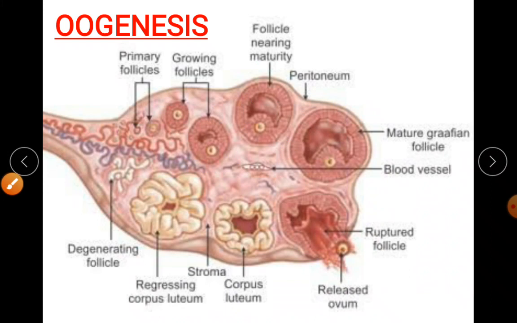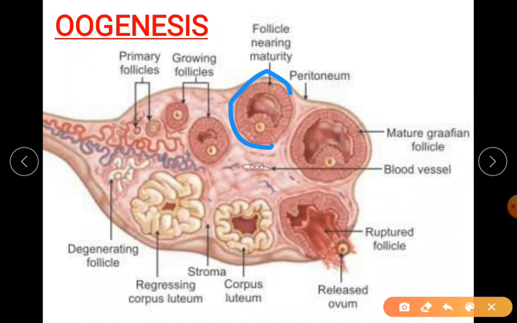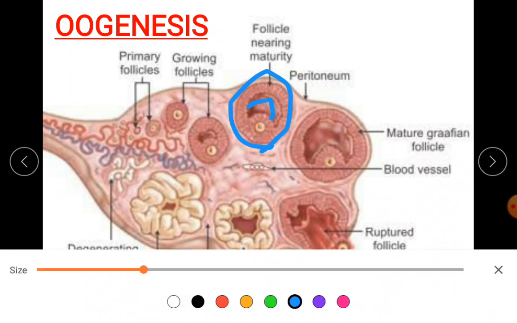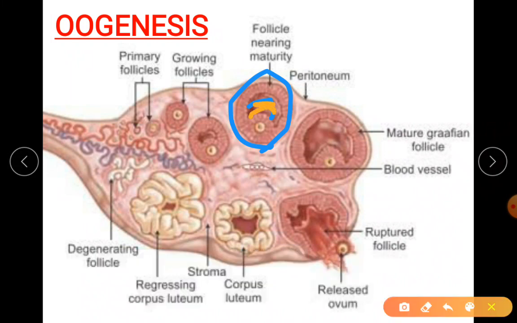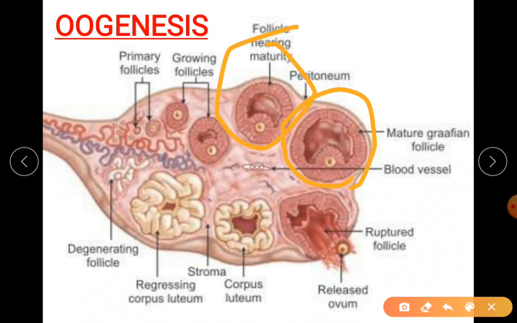So it is forming two thecas, that is two wall layers. This is your tertiary follicle, and a fluid filled cavity called antrum. You can see this fluid filled cavity, that is your antrum. Then finally this tertiary follicle will enter into the Graafian follicle, which is the mature one.